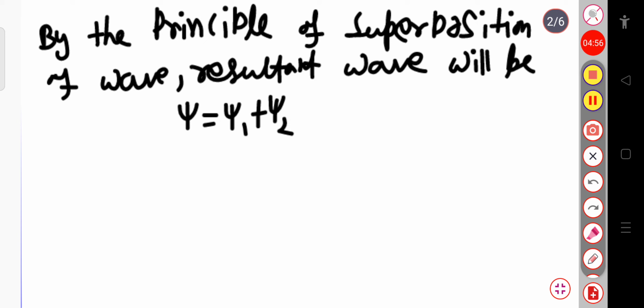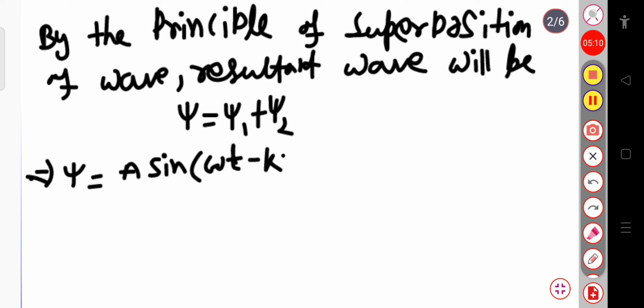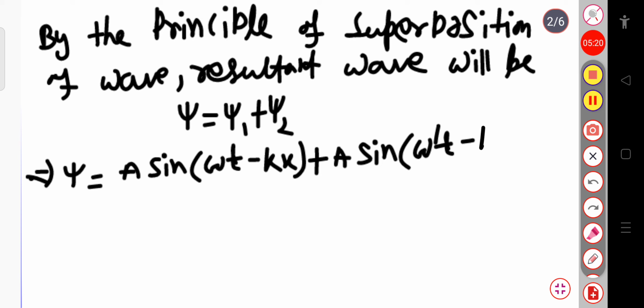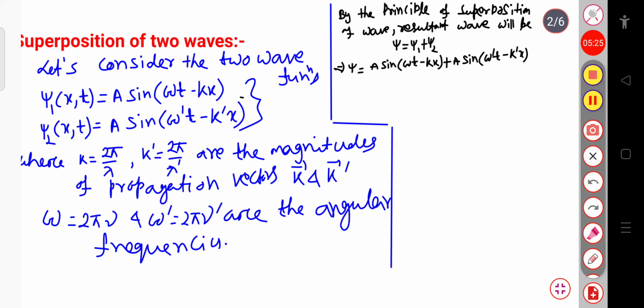Now if I put the value of psi1 here, psi equals a sine (omega t minus kx), and in place of psi2 I am writing plus a sine (omega prime t minus k prime x). Now you can see that this is a sine (omega t minus kx), and psi2 is a sine (omega prime t minus k prime x).